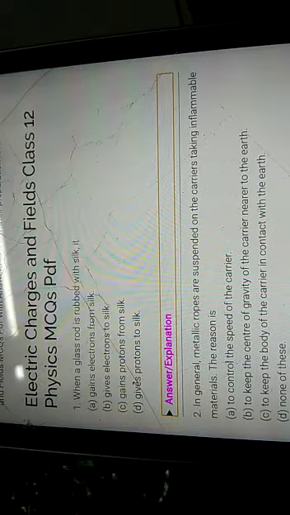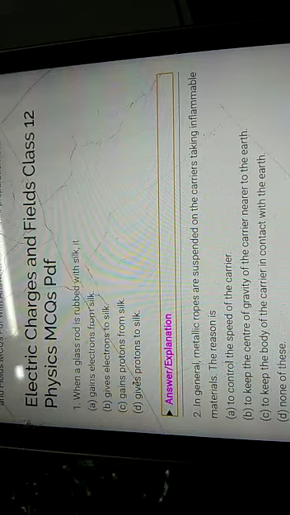Okay, so your first question is, when a glass rod is rubbed against silk cloth, the glass rod gets positively charged. So obviously silk will be negatively charged.